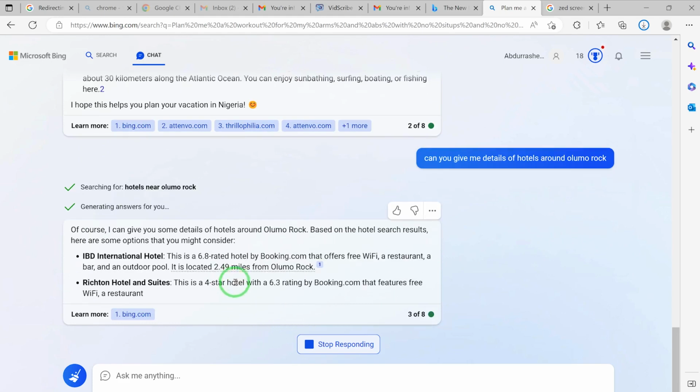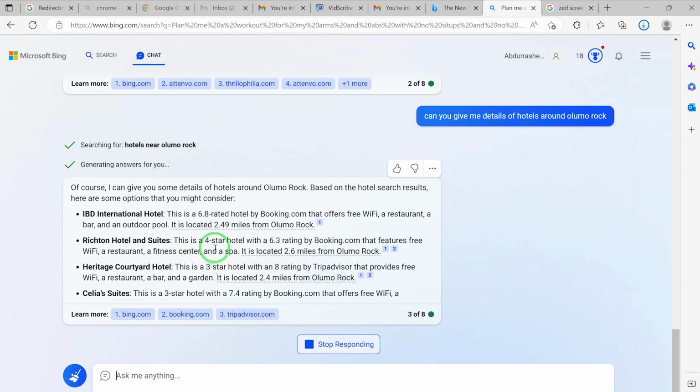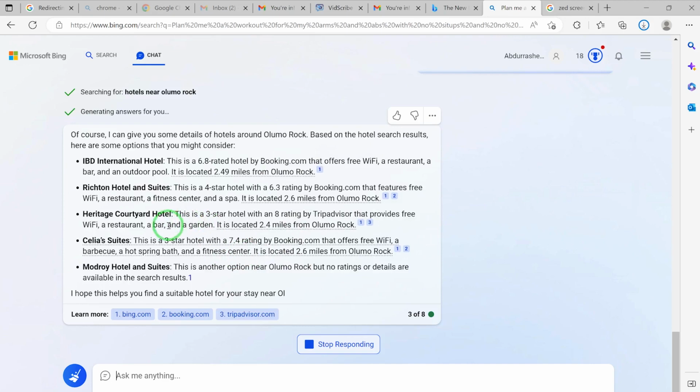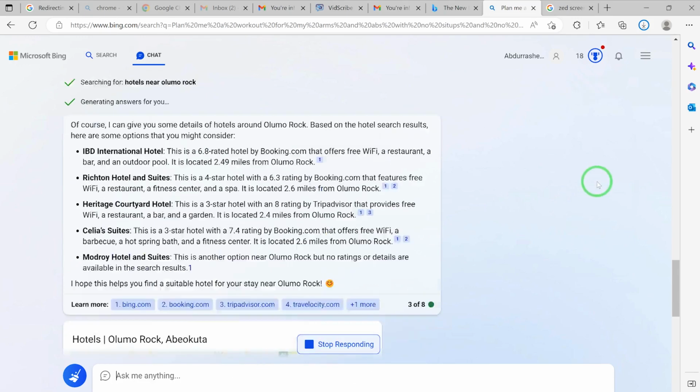You can see even the distance away from Olumo Rock. You can see how it is being rated. Richton Hotel Suites, you can see it. Okay, this is the distance. Okay, you can see Heritage Courtyard Hotel. You can see Celia Suites. Okay, you can see it has given you this number of hotels. Okay, so we can ask it to calculate the expenses. Can you give me an average expense for this trip if I am coming from Zaria in Kaduna State? Okay, let's see what it has to say.